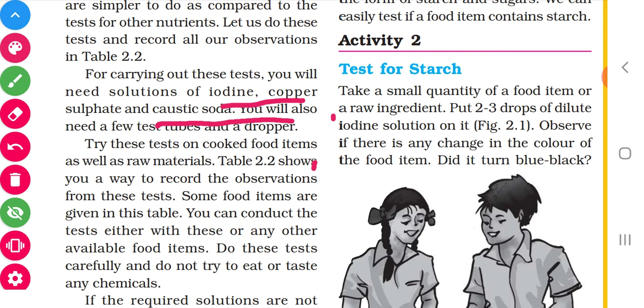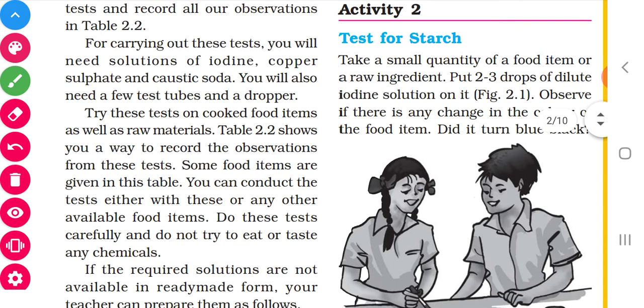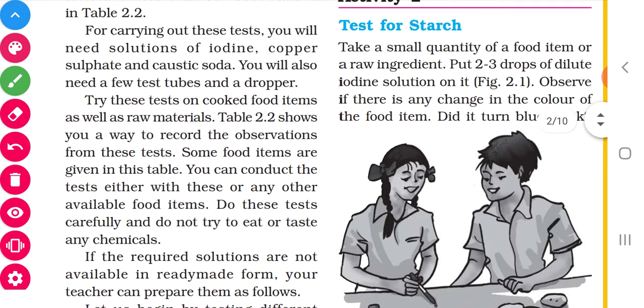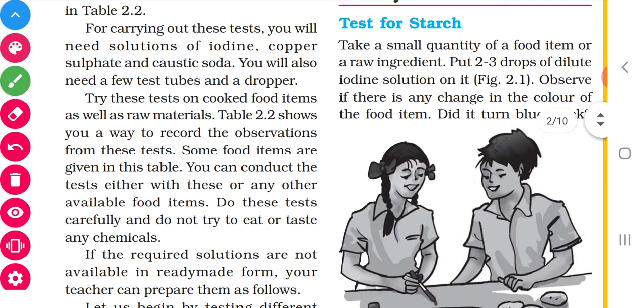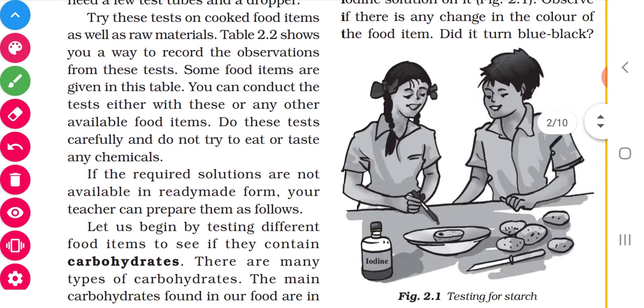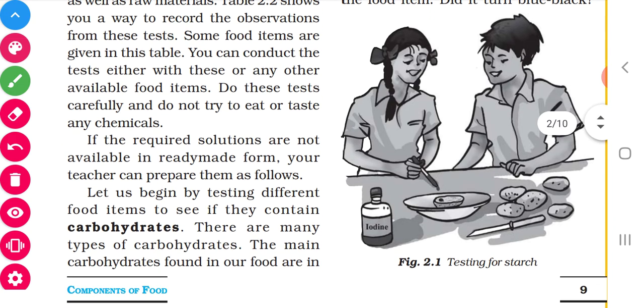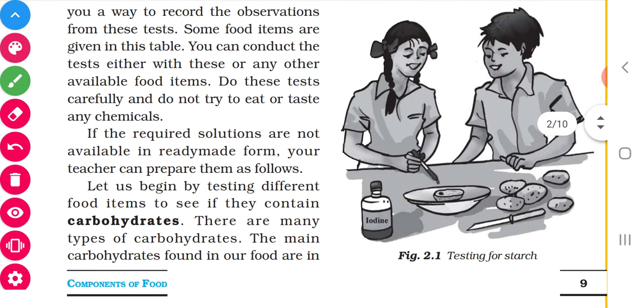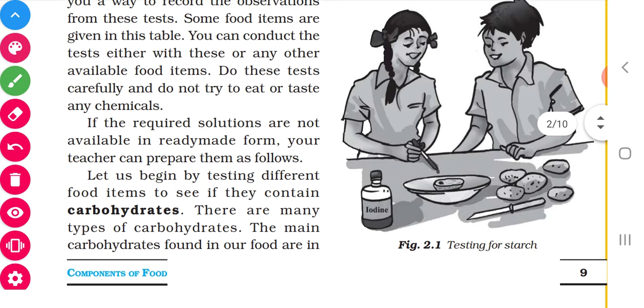For testing carbohydrates, proteins and fats, we need 3 solutions. The first solution is iodine, the second is copper sulfate, the third is caustic soda. In addition to this, we also need 2 or 3 test tubes, and a dropper also. See in the figure. Pagali is holding it in her hand. That is the dropper.